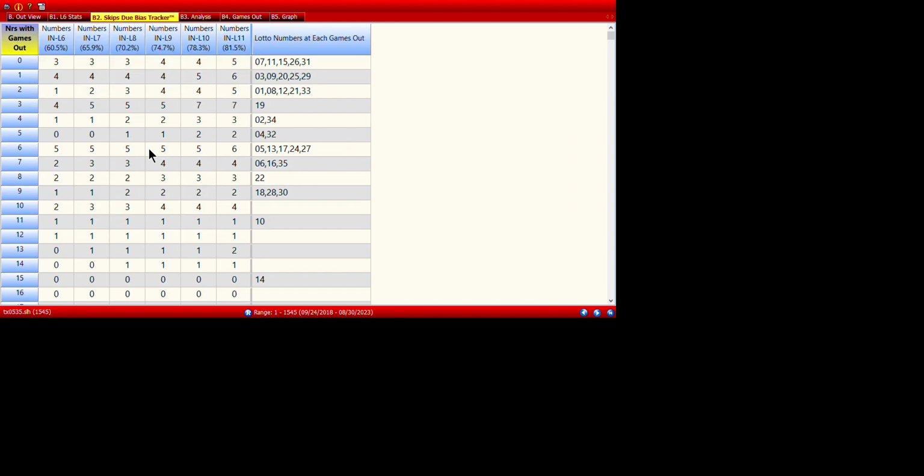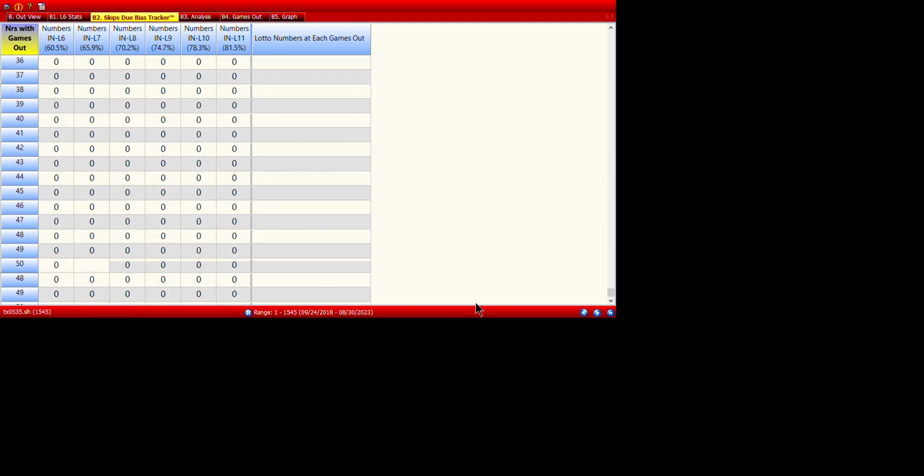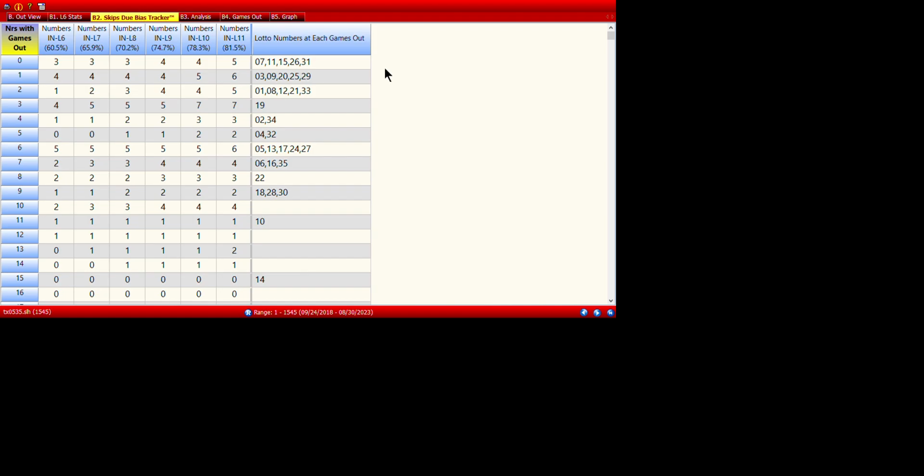Okay, skips due. This is the skips due bias tracker, and let's see. These are the games out. This is the last 10, last 7, 8, 9, 11, all the way up to 11. And you can change these if you want to. Okay, you can change these, because ain't nothing changed except the name on the check, name on the date. But you can change this so that you can get an idea as to the skips that are due. And I really love this chart, and I most definitely am going to have to relearn it.